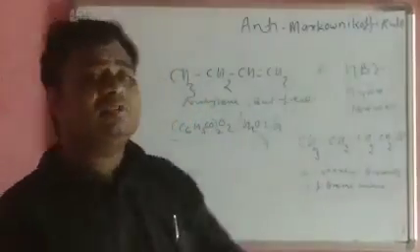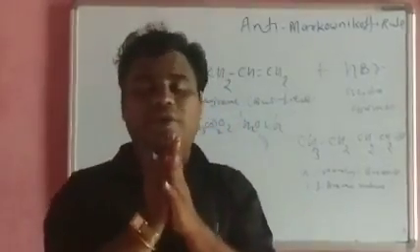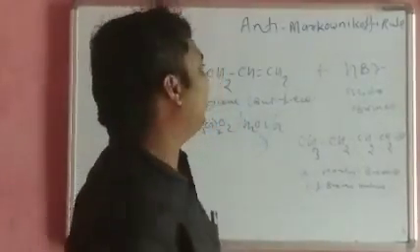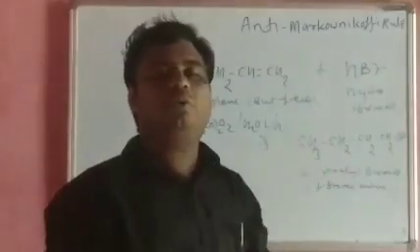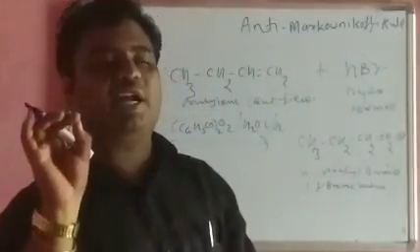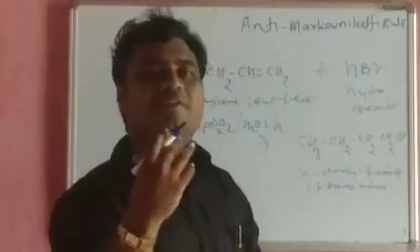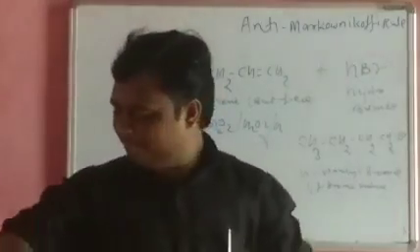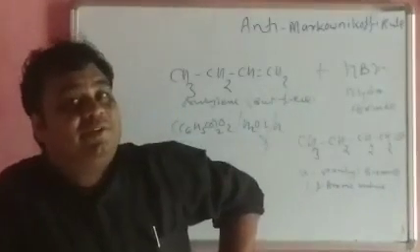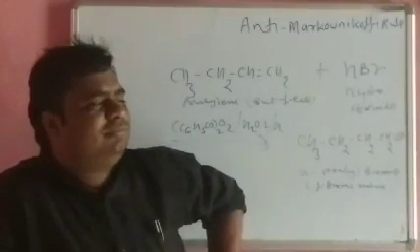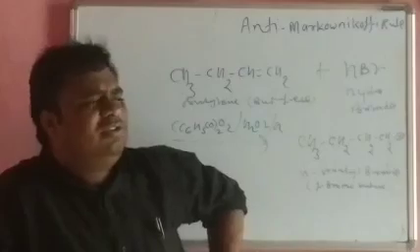And friends, first thing, always keep in mind that the Anti-Markovnikov rule is a free radical addition reaction. What is the free radical? That is the question. Simple.